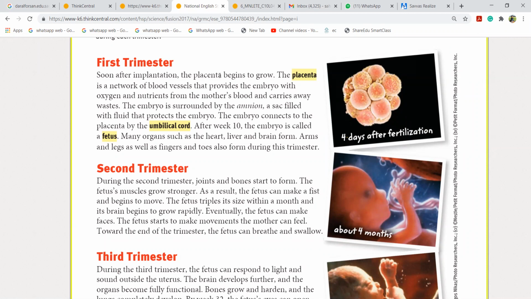Miss, your voice stopped. I said, please read the first paragraph here, first trimester.